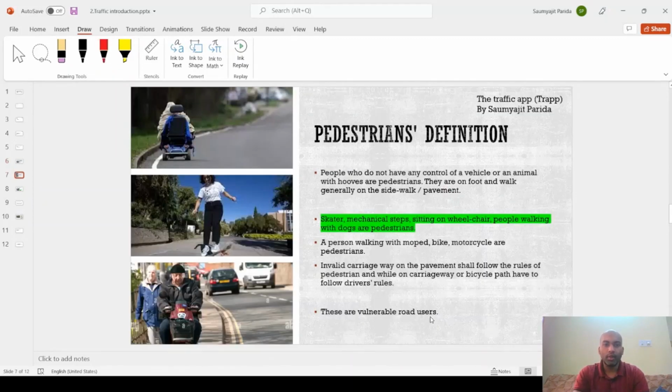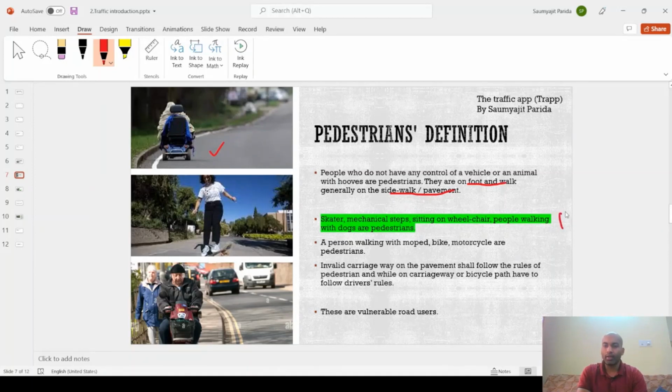Okay, then coming to the definition of pedestrians. Well, this is the invalid carriage which I discussed in the last slide. Pedestrians are people who do not have any control of a vehicle or an animal with hooves. Very easy peasy. They are on foot and walk generally on the sidewalk and pavement. They don't walk on the carriageway. Sometimes they can use the carriageway to pass when there is no availability of pavements, but if there is availability of sidewalk and pavement, they have to use that. That is mandatory.